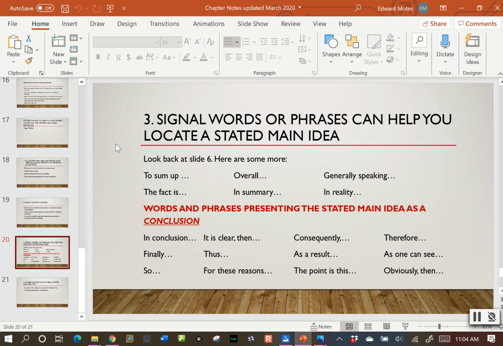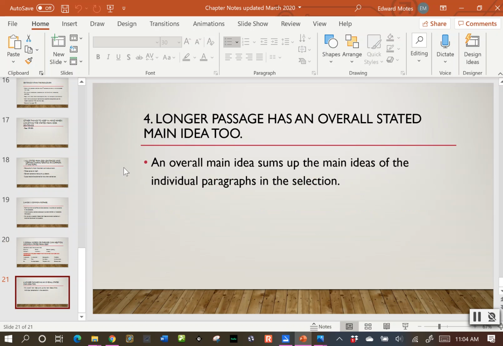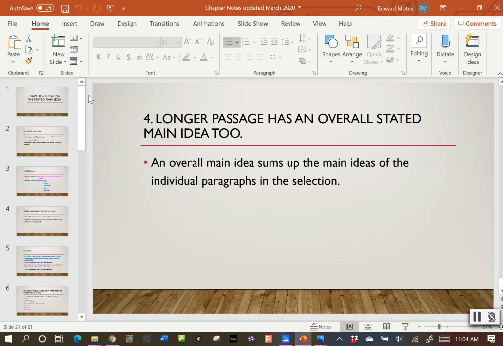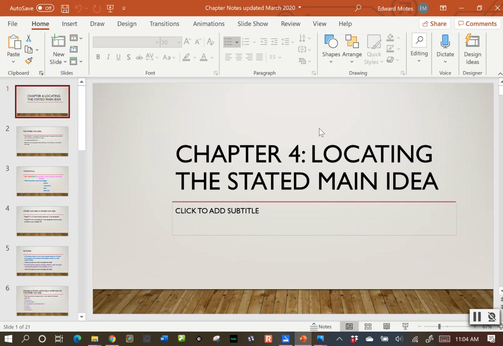And then remember, sometimes authors are helpful. They will have signal words or phrases that we can use to locate the stated main idea. And here's more examples of those. And then always with a longer passage, there is an overall stated main idea too. Alright, so that's the end of our notes for Chapter 4 on locating the stated main idea.